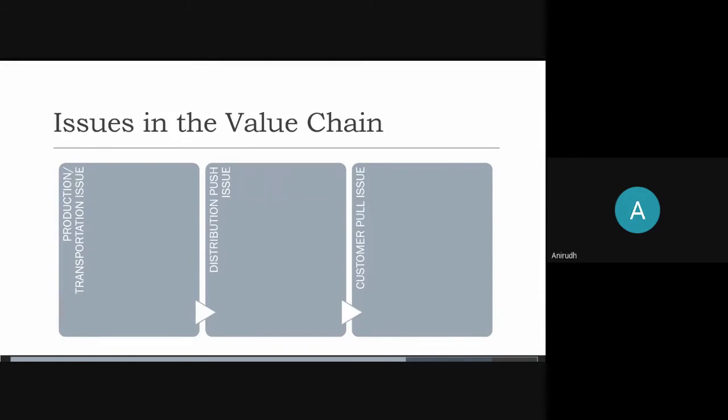But you'll have to classify the distribution channel. I'll elaborate on this. Our product is reaching the distributors, but our distributors are not able to push the product to the cartel. So it's a transportation issue, but it's not exactly transportation in the beginning.